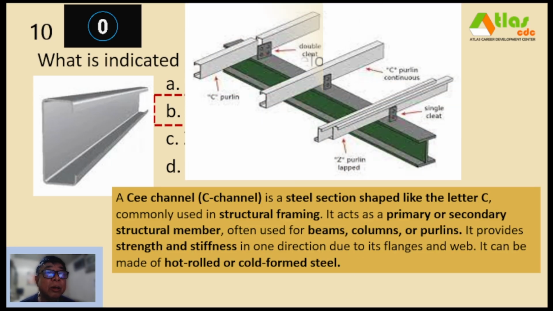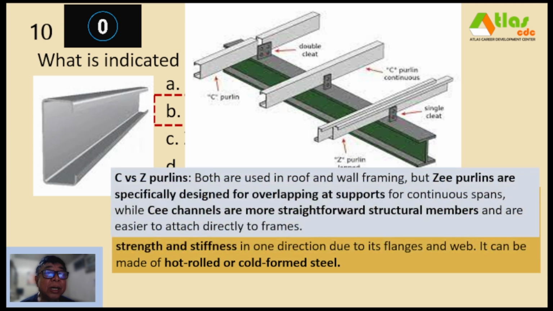How do we compare a Z purlin versus a C purlin? So both are used in roof and wall framing, but Z purlins are specifically designed for overlapping at the supports, for continuous spans, while C channels are more straightforward structural members and are easier to attach directly to frames.